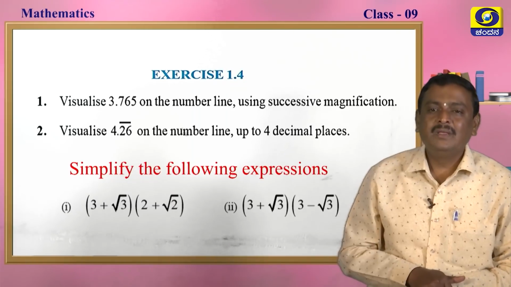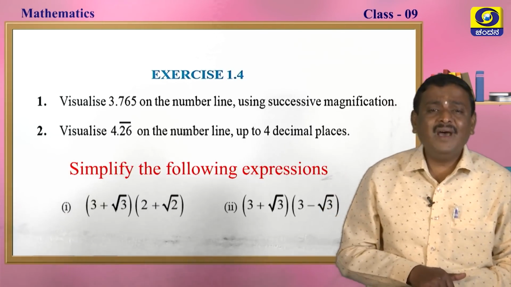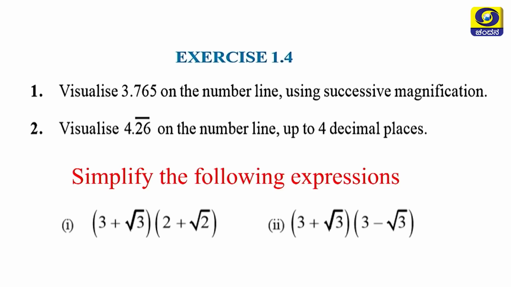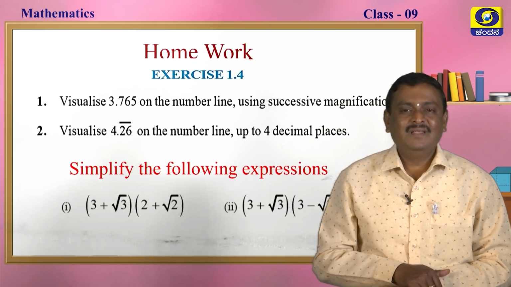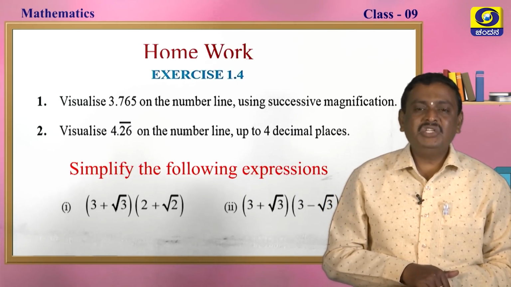Exercise 1.4. Visualize 3.765 on the number line using successive magnification. Visualize 4.26 bar on the number line up to 4 decimal points. Simplify the following expressions: 3 plus square root of 3 into 2 plus square root of 2. Second one, 3 plus square root of 3 into 3 minus square root of 3. It is the homework. Please do all the exercises, okay, and show to your teacher.